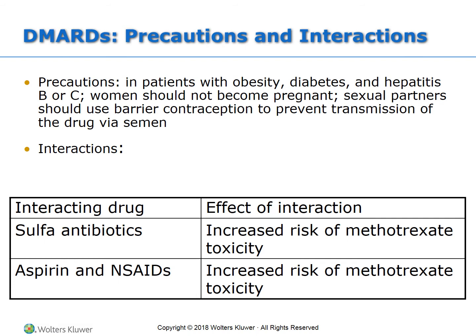Precautions in patients with obesity, diabetes, hepatitis B or C because of the liver involvement or damage. Women should not become pregnant. We talked about that. Sexual partners should use barrier contraception to prevent transmission of the drug via semen. So that's kind of crazy. That medication can actually be transferred to another person along with the risks of taking that medication. Sulfa antibiotics have increased risk of methotrexate toxicity. Taking aspirins and NSAIDs with it can also increase the toxicity potential for methotrexate.